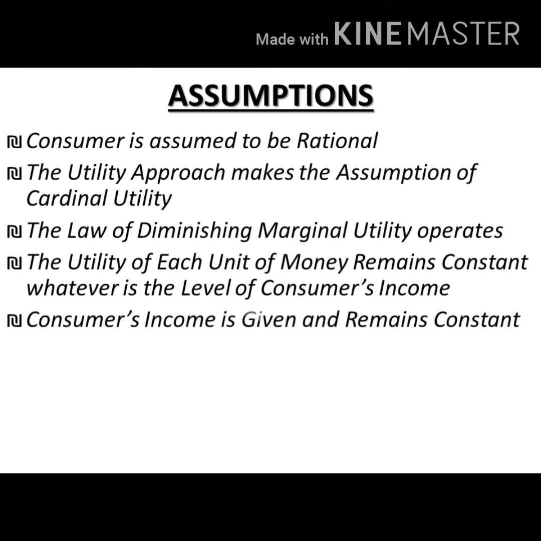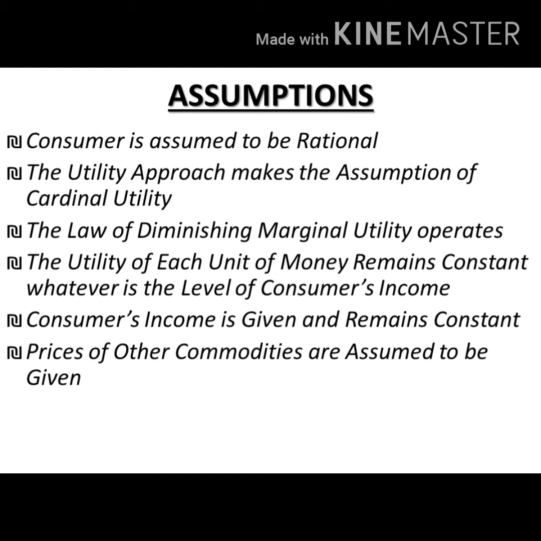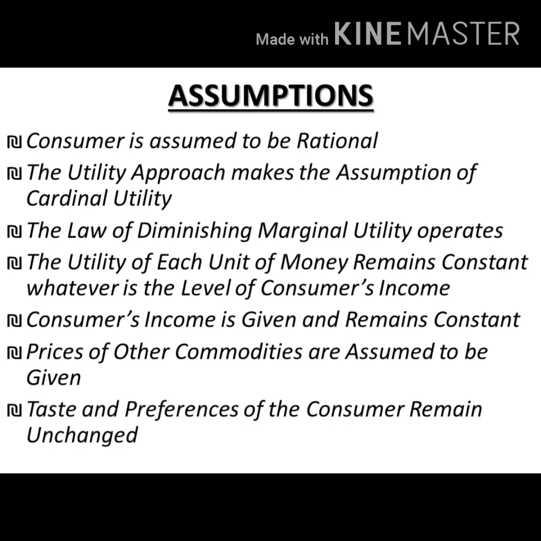Then fifth is that the consumer's income remains the same. So we are saying that the budget is a limitation for the consumer. And then sixth is that prices of related commodities are given. That means they won't change during the study, during the execution of this law. Now the consumer's equilibrium can be explained with the help of a single commodity model. Suppose we begin our model from here: suppose a consumer with a given amount of income, it can be anything, consumes only one commodity, that is X. Right?